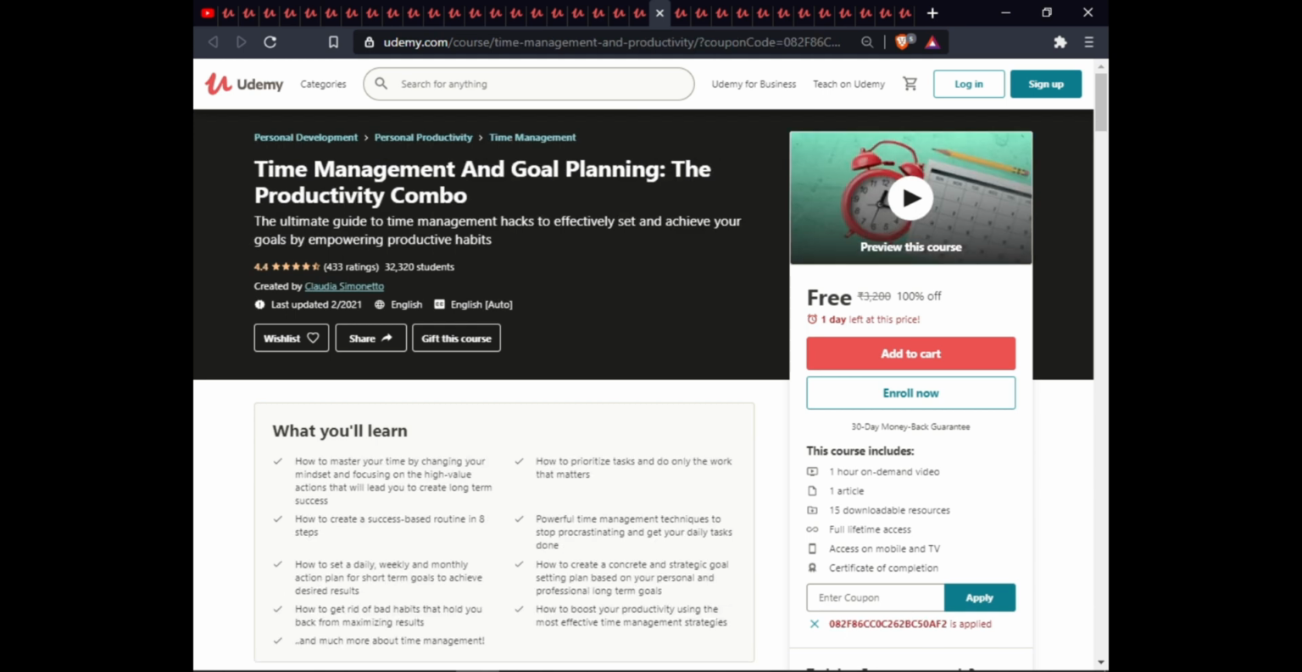The next course is Time Management and Goal Planning, the Productivity Combo. In this course, you will learn how to master your time, change your mindset and focus on your high-value actions that will lead to long-term success, how to prioritize and do only the work that's best, how to create a success-based routine for each step, powerful time management techniques to stop procrastinating and get your daily tasks done, how to set daily, weekly and monthly action plans